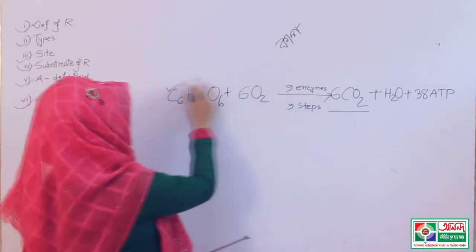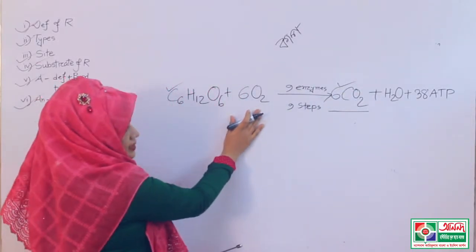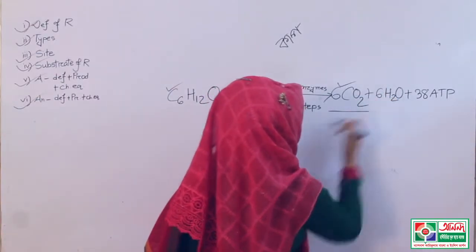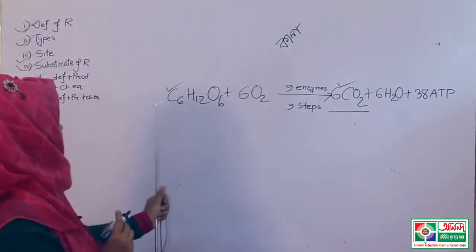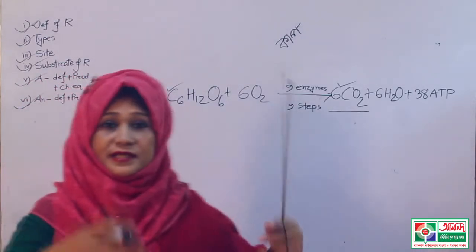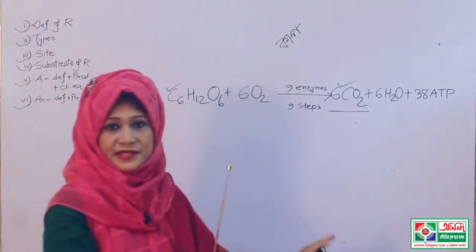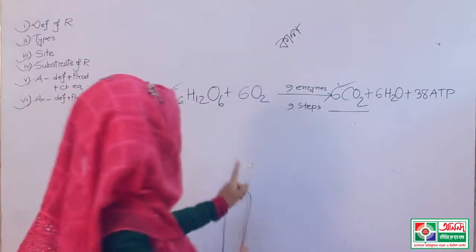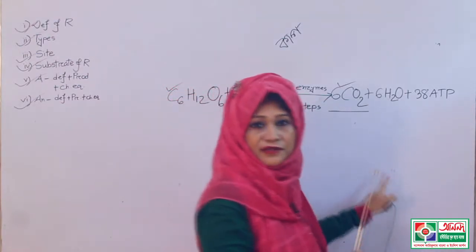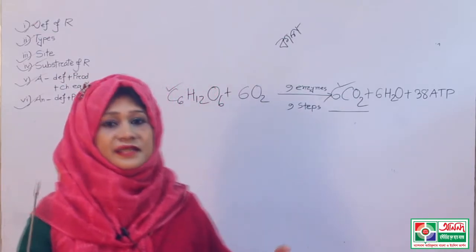Now carbon 6, oxygen, and this is the oxygen, and water is also 6 molecules. So if one molecule of glucose is oxidized by 6 molecules of oxygen in presence of different types of enzymes, then it will produce what? 6 molecules of carbon dioxide, 6 molecules of water and 38 ATP.